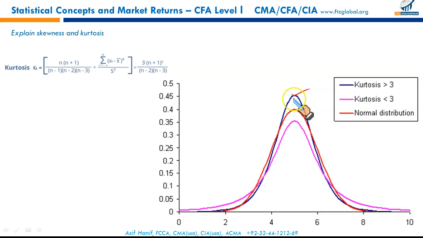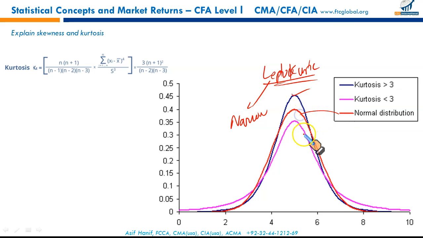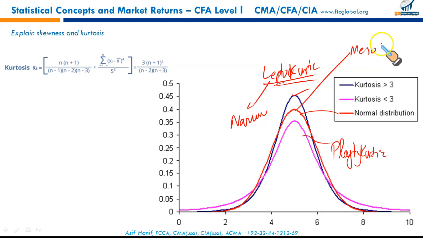Such a distribution is called leptokurtic. The word lepto means narrow. So a distribution which is more peaked than the normal distribution is called leptokurtic, and the distribution that is comparatively flatter than the normal distribution is called platykurtic. The word has been derived from the word plate, platykurtic. And the normal distribution between these is called meso. Meso means middle.